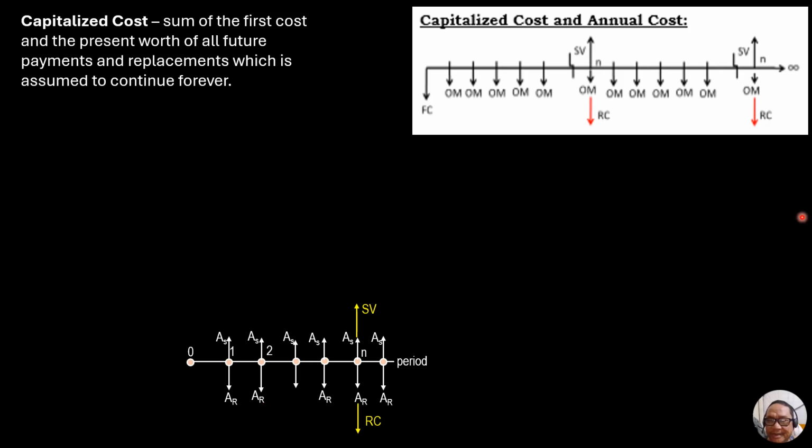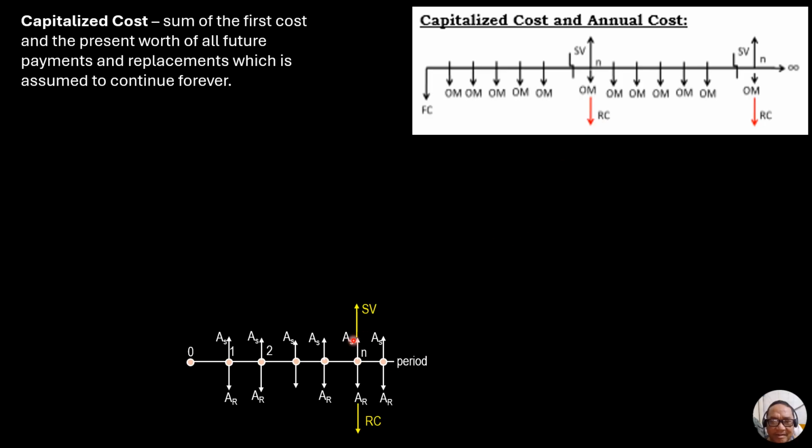So from this cash flow diagram, let's define the capitalized cost, which is first cost plus OM over I, then plus, after I derive this, quantity RC minus SV all over 1 plus I to the n minus 1.